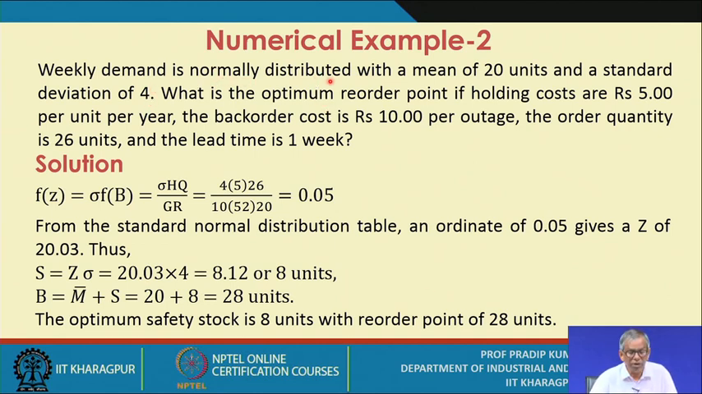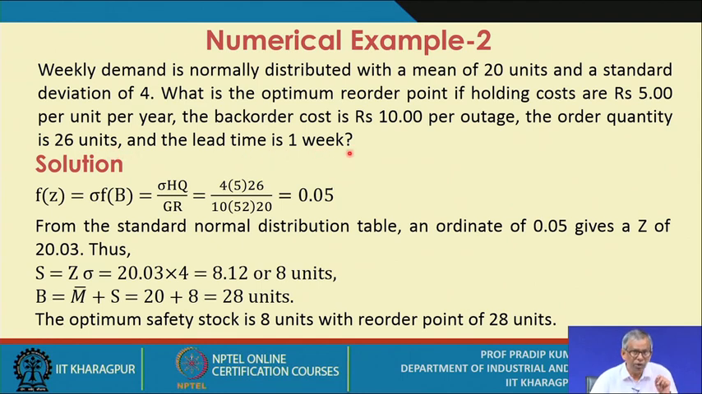So the weekly demand is normally distributed with a mean of 20 units and a standard deviation of 4. So what is the optimum reorder point if holding costs are ₹5 per unit per year? That means the value of H is given. The back ordering cost is ₹10 per outage. The order quantity is 26 units. That means you don't need to calculate separately. The order quantity is already given, and the lead time is 1 week.